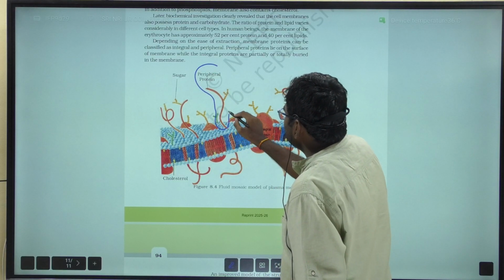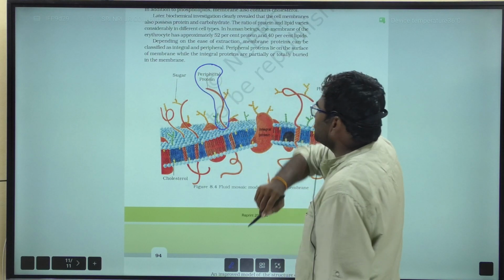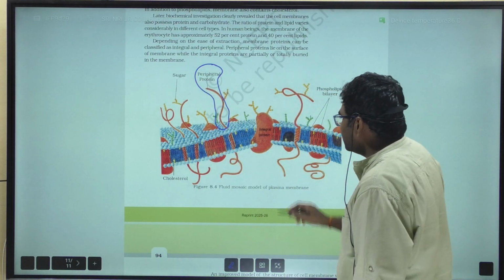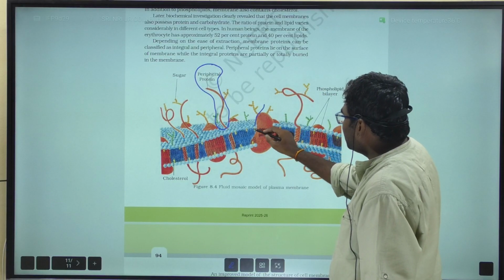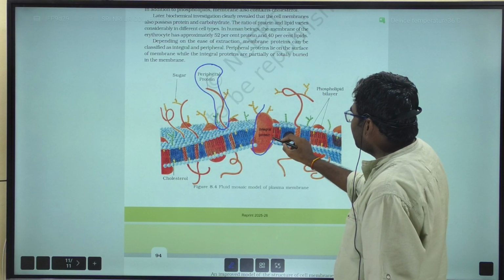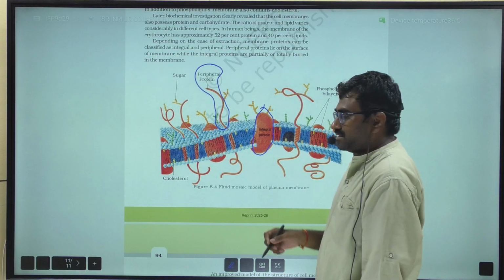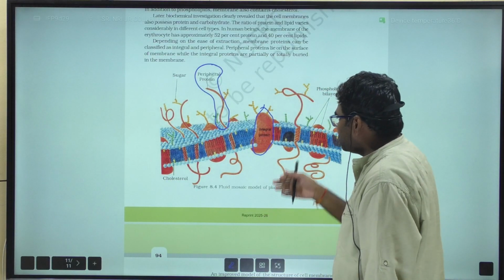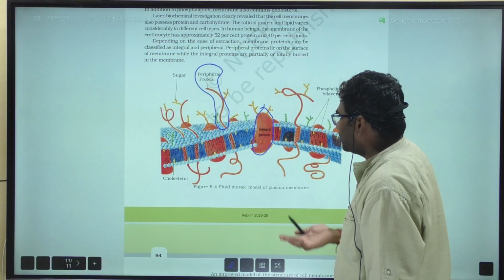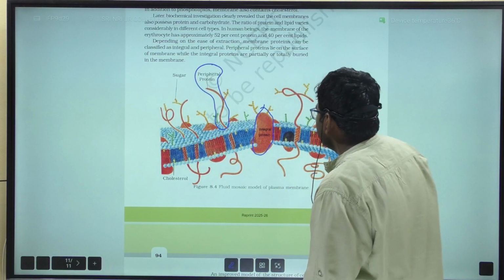Whereas integral proteins are embedded in the cell membrane, that is, partially or wholly, right?